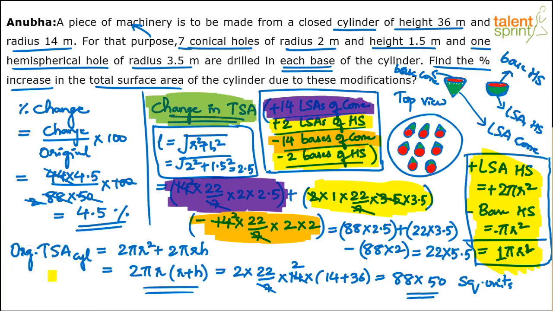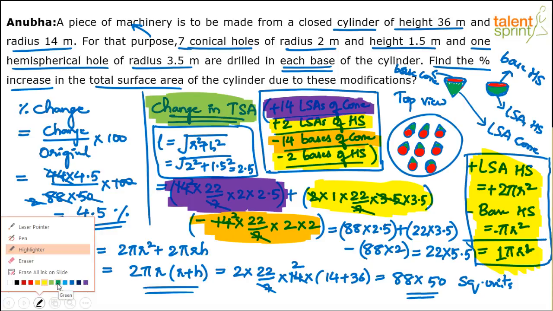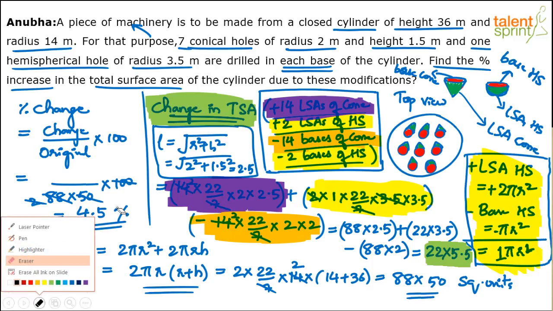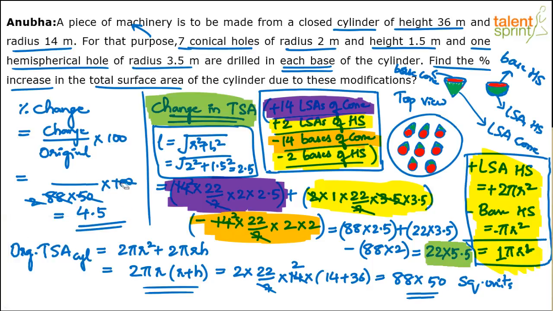Again, I'll highlight using the right color so that you understand. We are talking about the change, right? So the change in total surface area is this, 22 into 5.5. Now this value has to go there. So again, I'll have to clear this also. And let me clear the answer also, because anyway it is wrong.